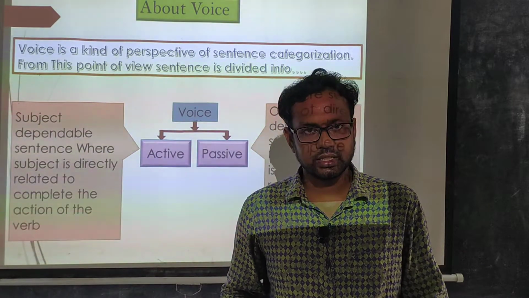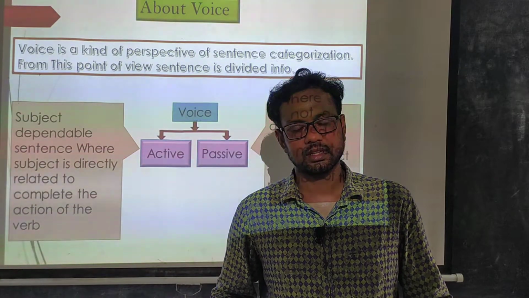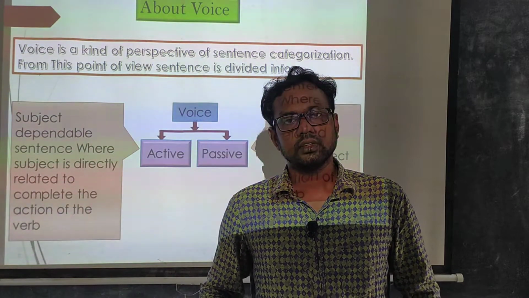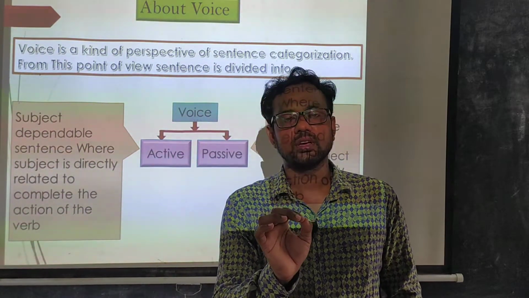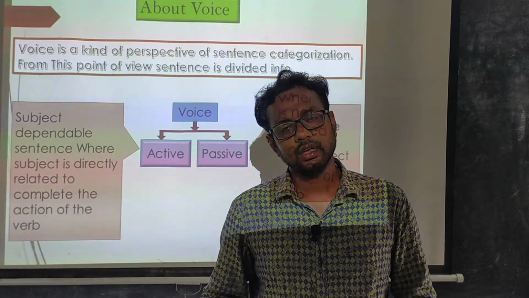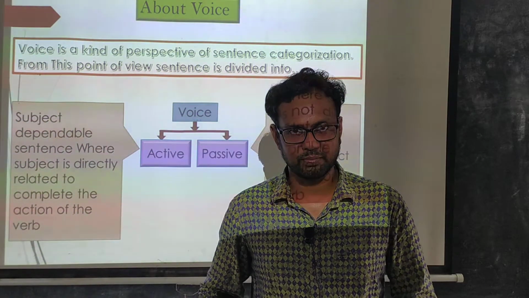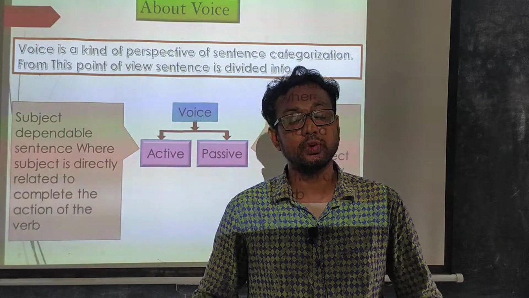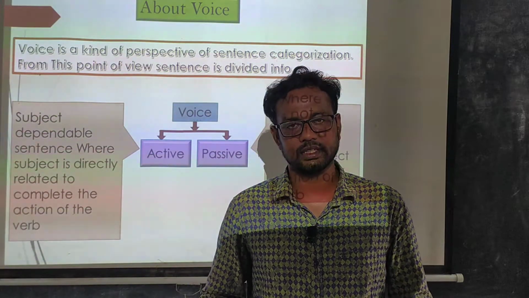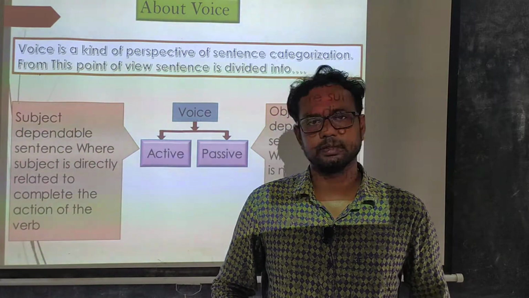Dear students, I think you are clear about active sentences and passive sentences. In brief, I want to give an example. Suppose in a passive sentence, here the road has been broken. So the main focus here is which type of action has been completed. Who has completed the action is not the main concentration of this type of sentence. So the main concentration is on the object, and it is called an object dependable sentence.